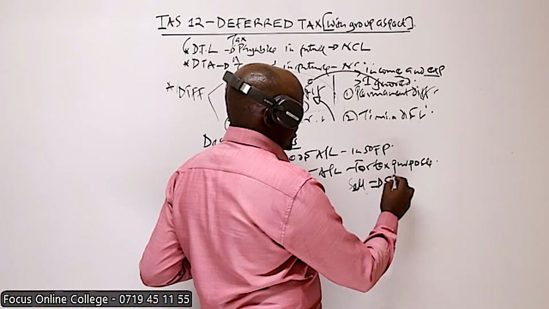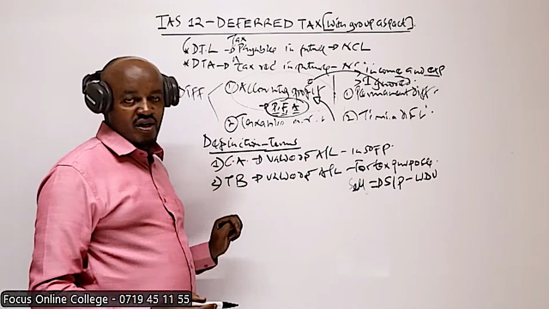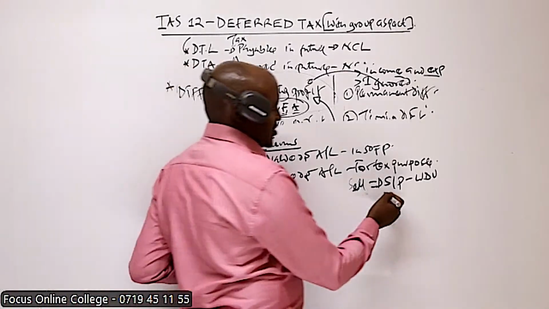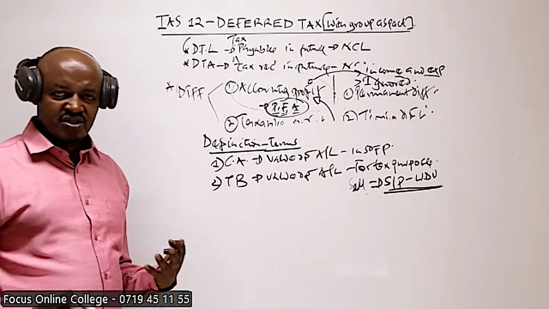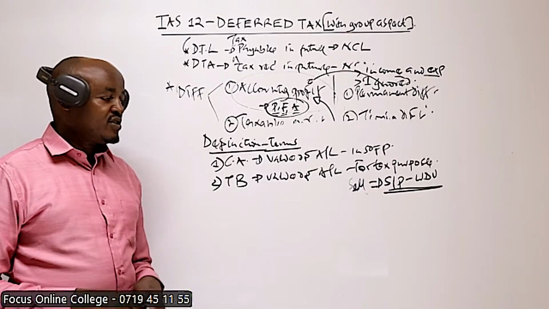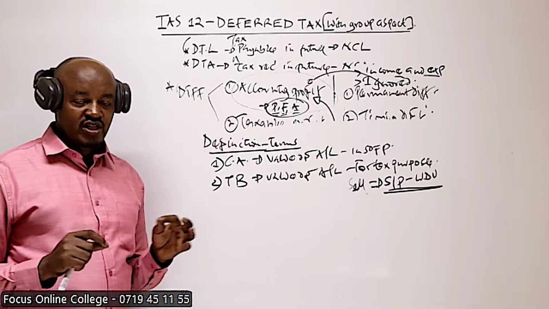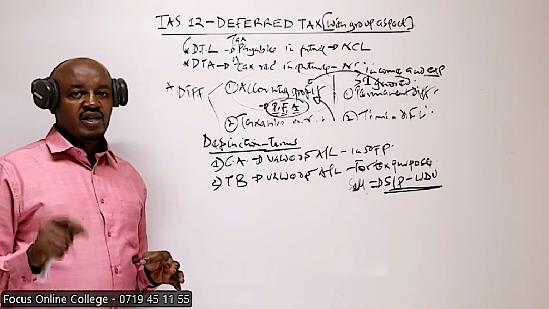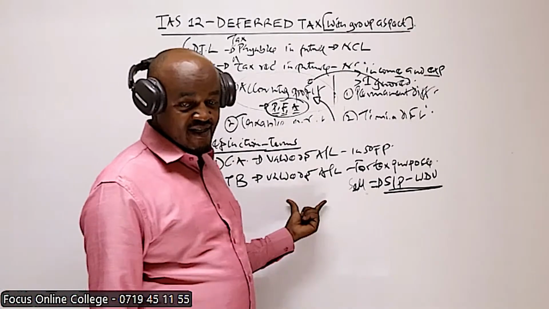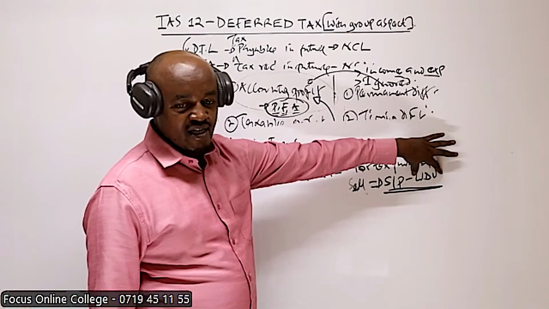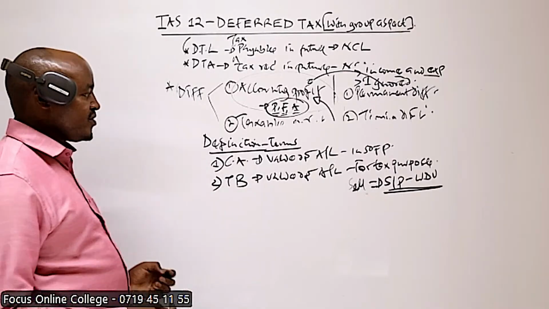you take the sales proceeds minus the written down value. The written down value. There is a name, I think, which was given to this in taxation. I think trading, are they called trading receipt? Yes, something like that. So the difference between the sales proceeds and the written down value is the amount which is allowable or deductible in taxation. So in computing that amount, what do we consider as far as this asset is concerned? The written down value. So therefore, tax base is the value of an asset or liability for tax purpose.